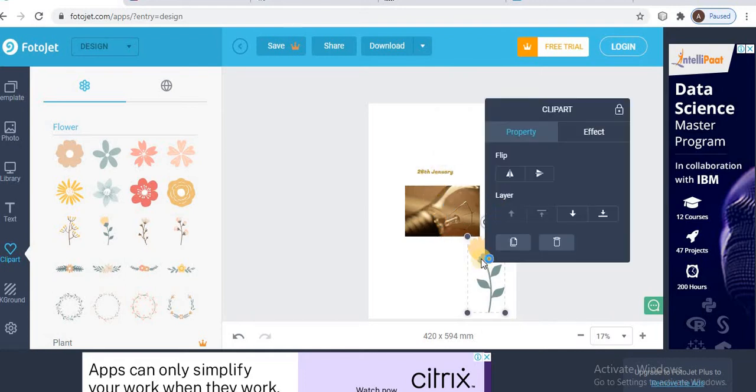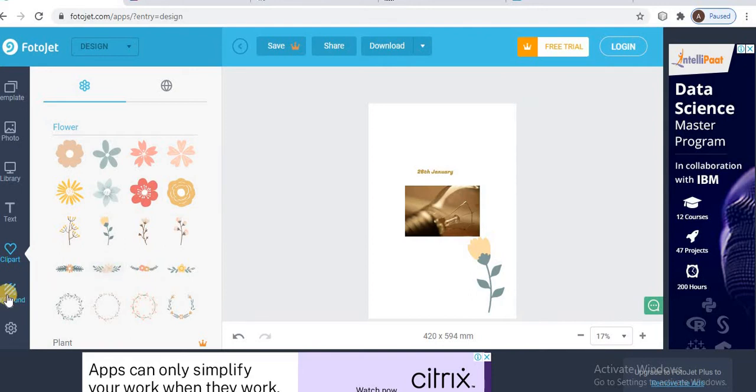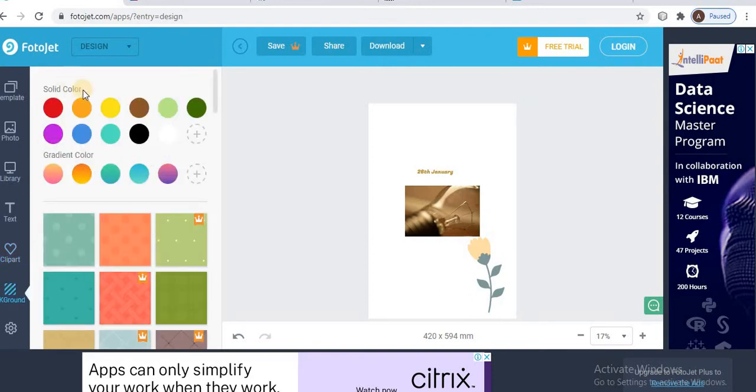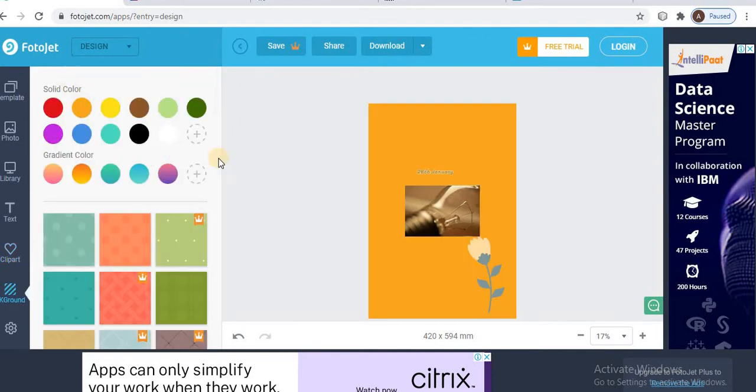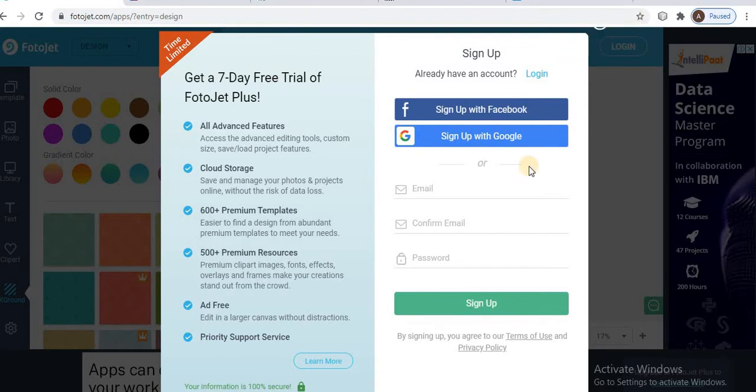Then change it, otherwise not, and choose any background. That's how you create one poster. Save it. When you save it, you sign up.